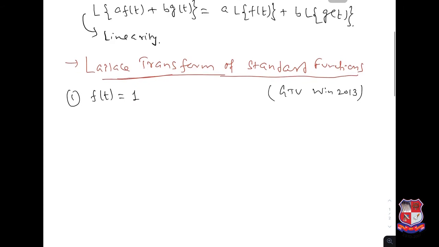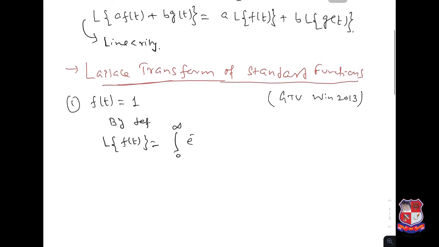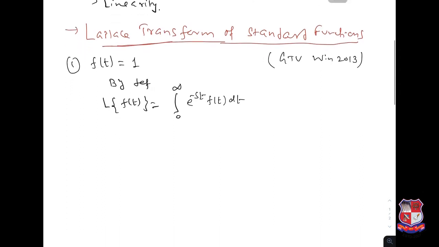Now what is the definition? The definition is Laplace transformation of f(t) is equal to integration 0 to infinity e power minus st f(t) dt. Now here f(t) is 1.